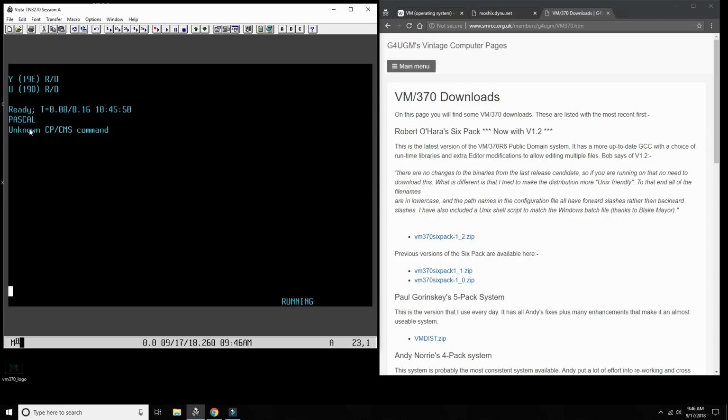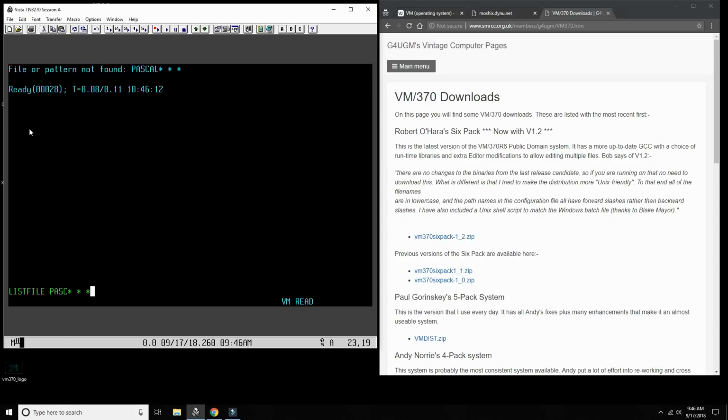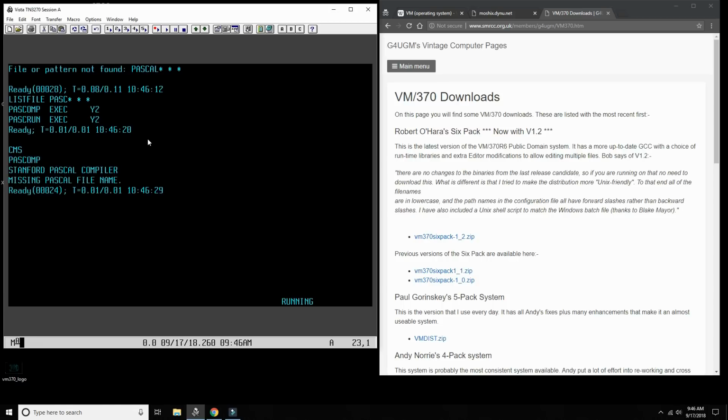I can search for the Pascal compiler by doing fs list Pascal on any drive. It didn't find anything. List file. Yeah, Pascal compiler and Pascal run. So it's on disk Y2. If I had the program already written, I could just say pascomp, and that's the Stanford Pascal compiler. So we have lots of compilers.